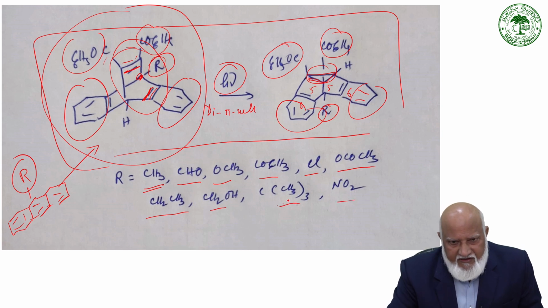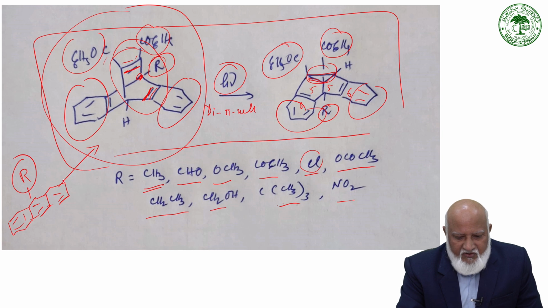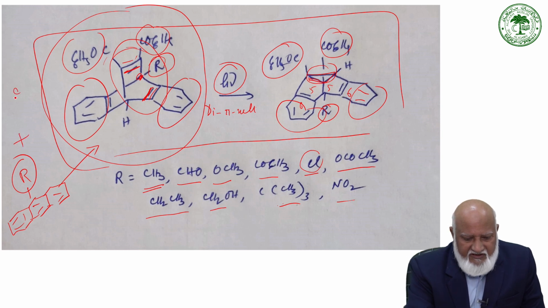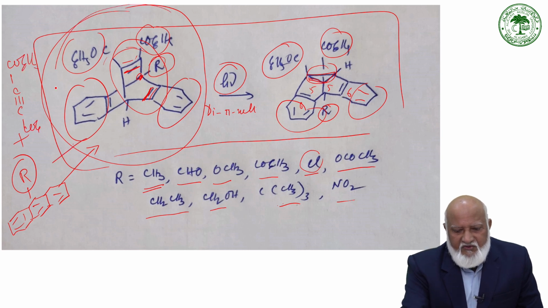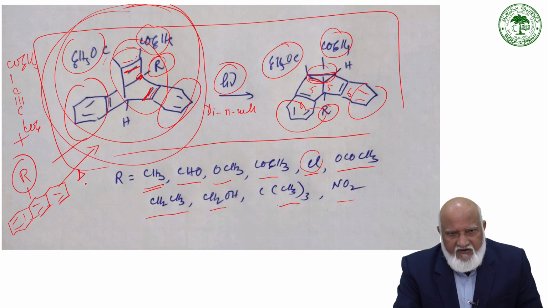So electron withdrawing, electron donating, halogen chloro substituted, nitro substituted anthracenes have been reacted with dibenzoyl acetylene, C double bond C, COC6H5, COC6H5, which can also give rise to the corresponding 4+2 adduct under thermal condition by Diels-Alder reaction. This 4+2 cycloaddition reaction has been carried out extensively by Professor George's group at IIT Kanpur.